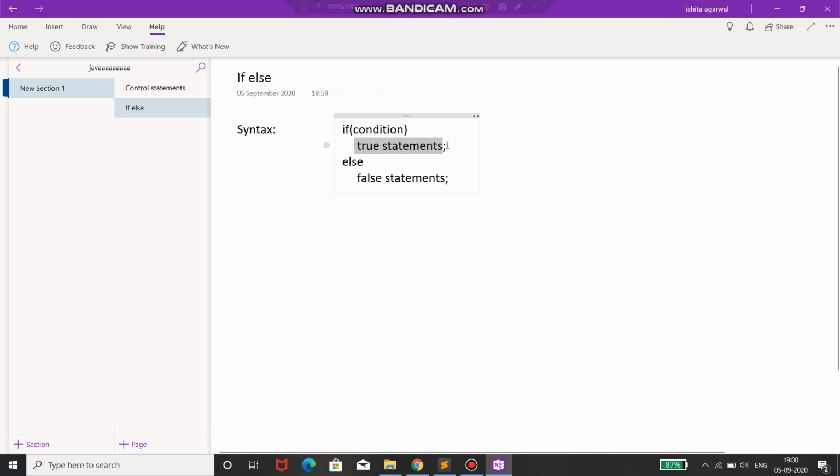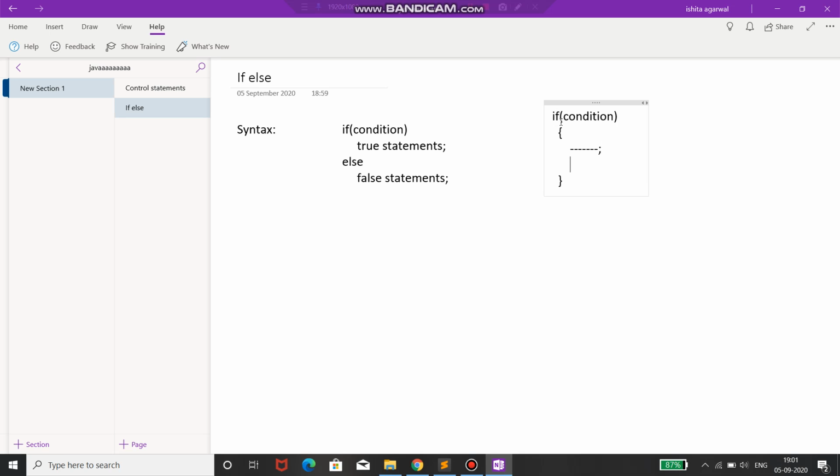Suppose you have multiple lines in the true statements, then you would need curly brackets. So for multiple lines we write if, then the condition, bracket close, and then curly brackets. Here i is small. In this you can write whatever you want to write, and a semicolon after that.